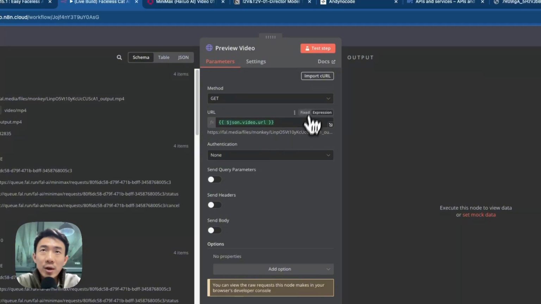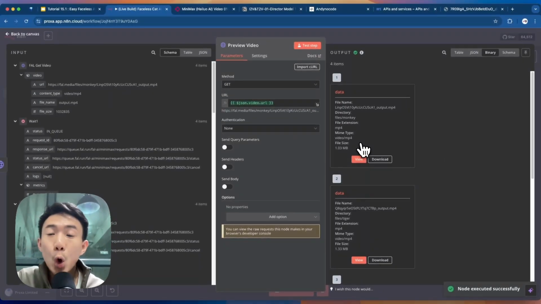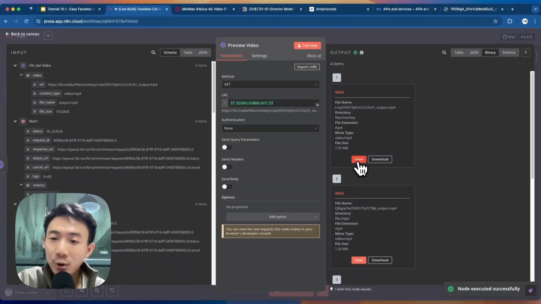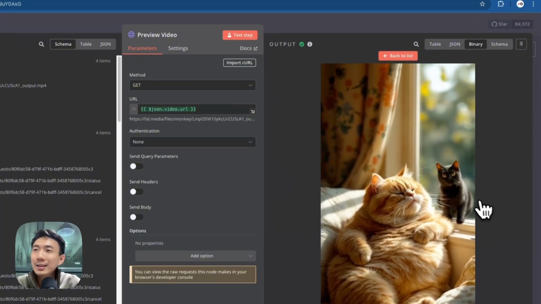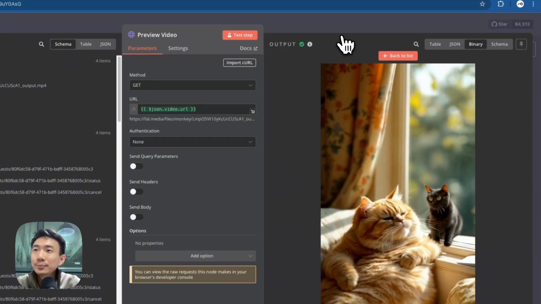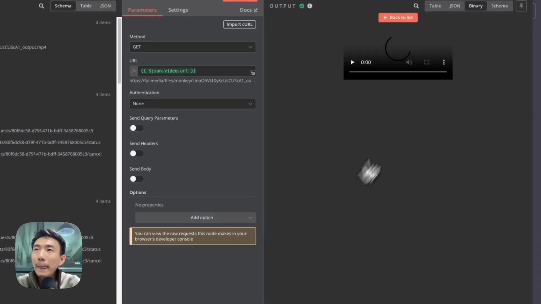None as the authentication. We can click test step, and we can view all of them one by one. Let's view the first one. Great, it is Lazy Cute Cat, and this one.